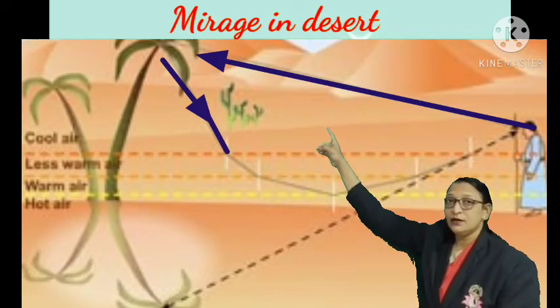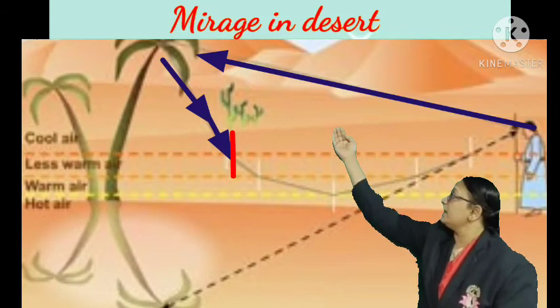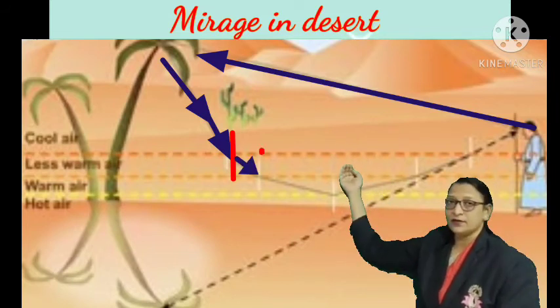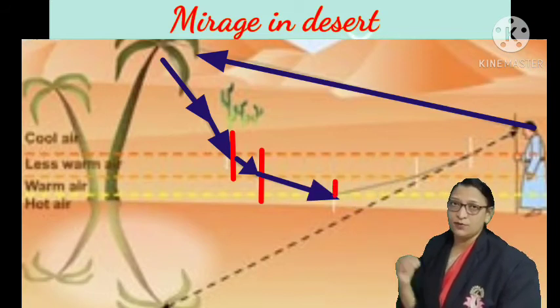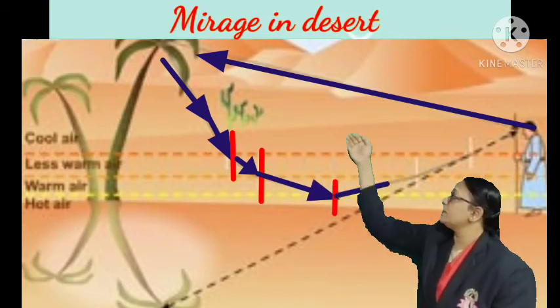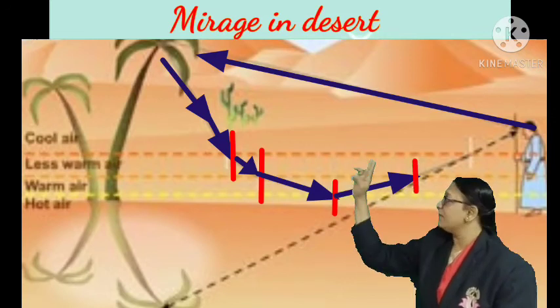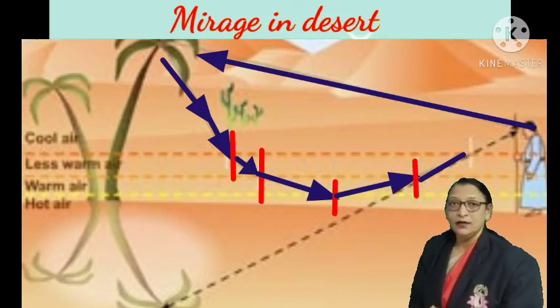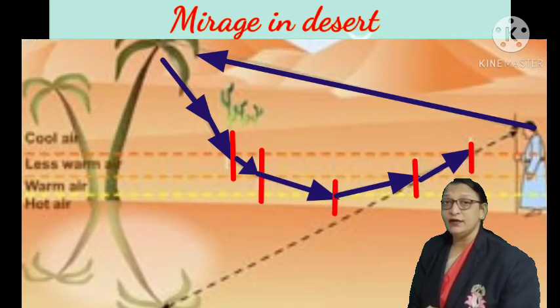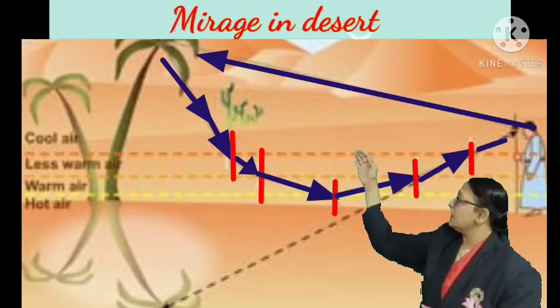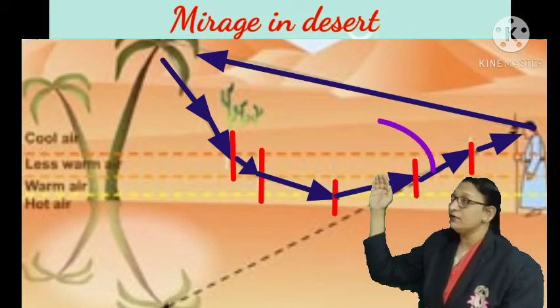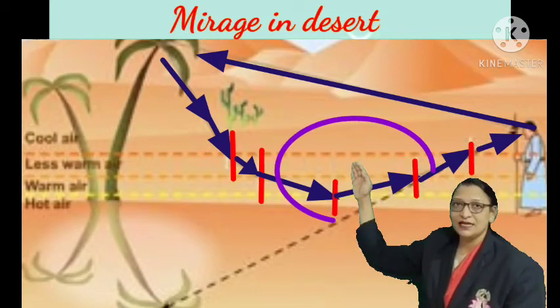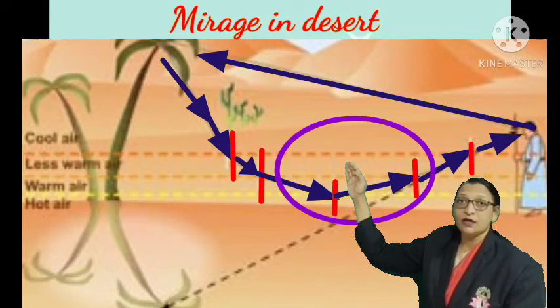When the light ray enters from the denser upper layer into the rarer layer, it continuously gets bent away from the normal. As it moves from dense to rare, it bends away from the normal, and repeatedly it gets bent away and away, till it becomes 90 degrees. When it becomes exactly 90 degrees, further refraction we cannot see.